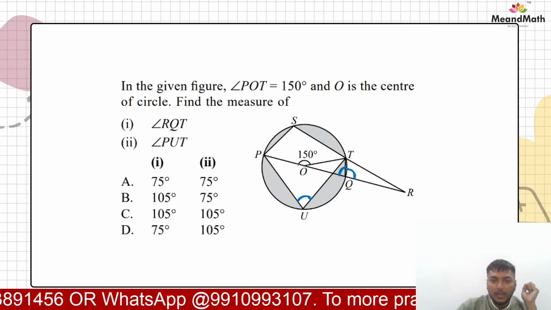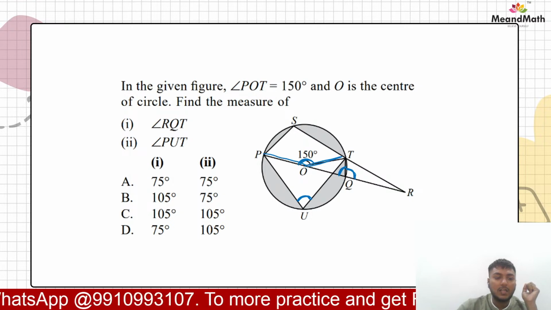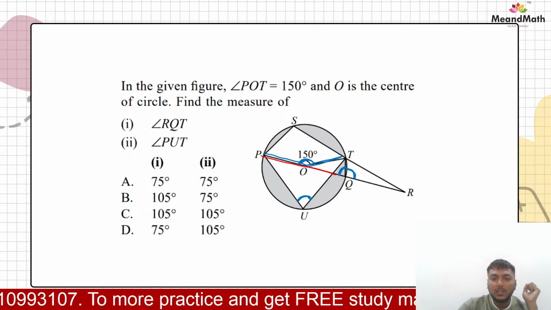See, ये angle subtend हो गया center पर. This angle is subtended at the center. Then what is the other angle that is at the remaining part of the circle? This angle, right?